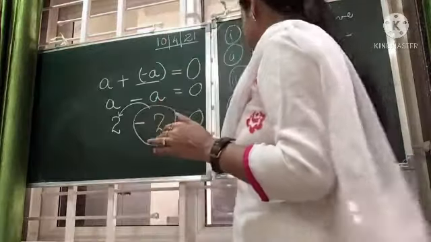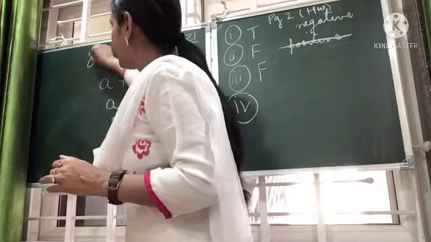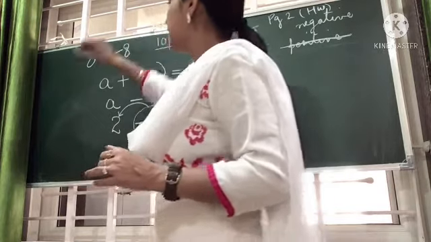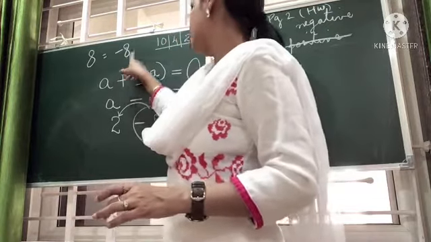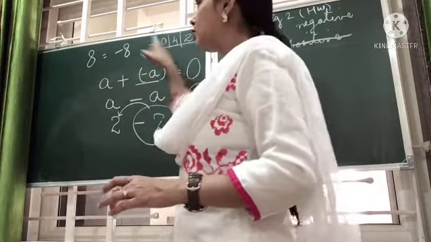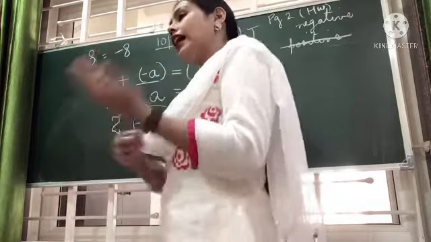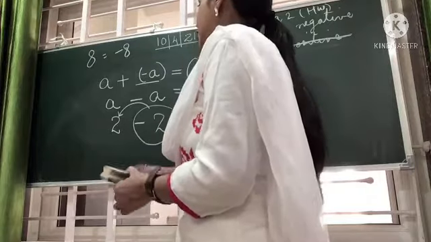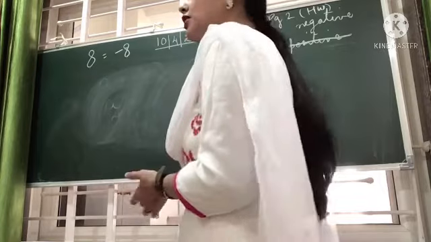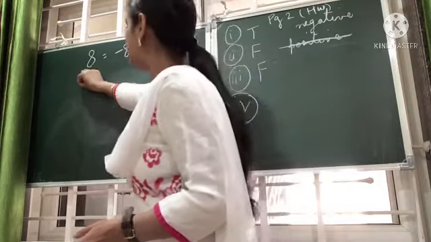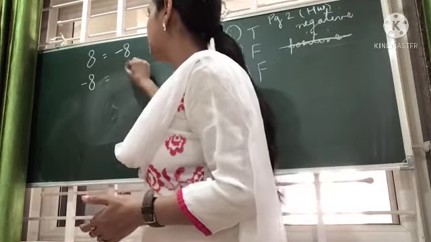So in this fourth one, it is asked, the additive inverse of 8 is -8. Is it correct? Yes. How? 8 minus 8 will give us 0. Yes. So -8 is the additive inverse of 8. And the second part of the same statement says, the additive inverse of -8 is 8.